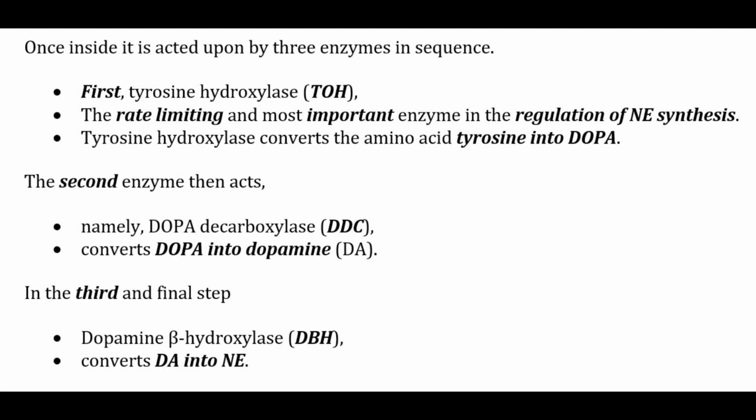First, tyrosine hydroxylase. It is the rate-limiting and the most important enzyme in the regulation of NE synthesis, which converts tyrosine to dopa. The second enzyme to act is dopa decarboxylase, which converts dopa into dopamine. In the third and final step, dopamine beta hydroxylase converts dopamine into norepinephrine.